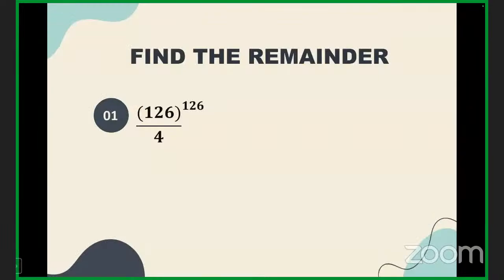Would you try to find out this? Suppose we have 126 to the power 126, and we have to divide it by 4. What would be the remainder? Just think and try to tell me what could be the remainder. Anyone? We cannot even use a calculator for this question.